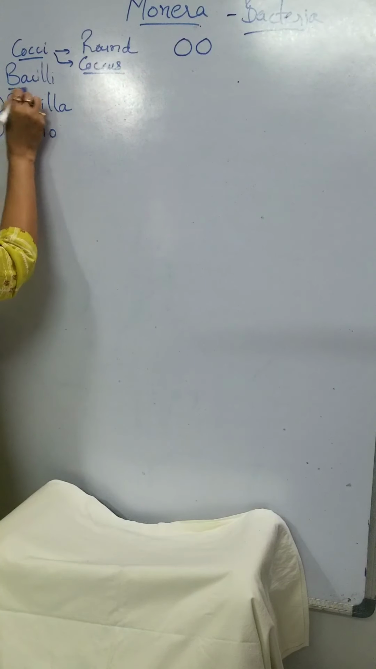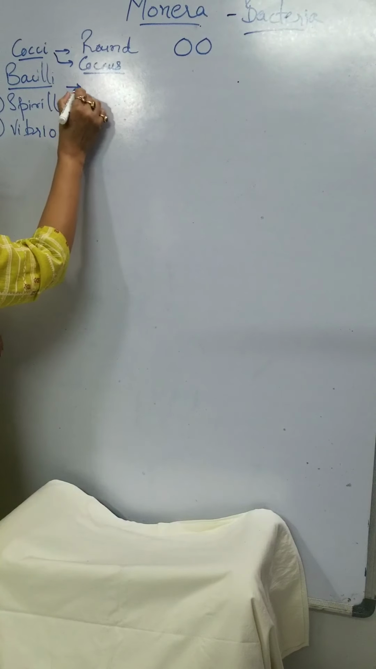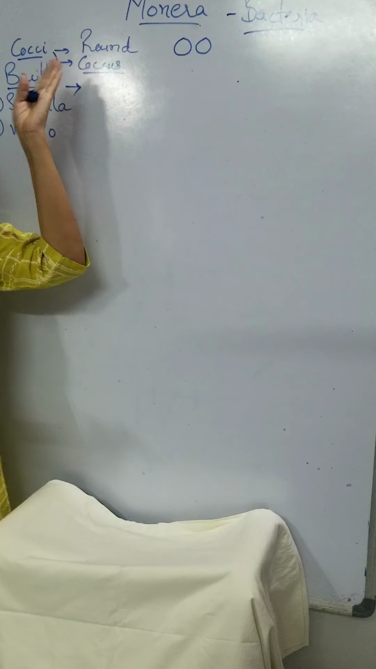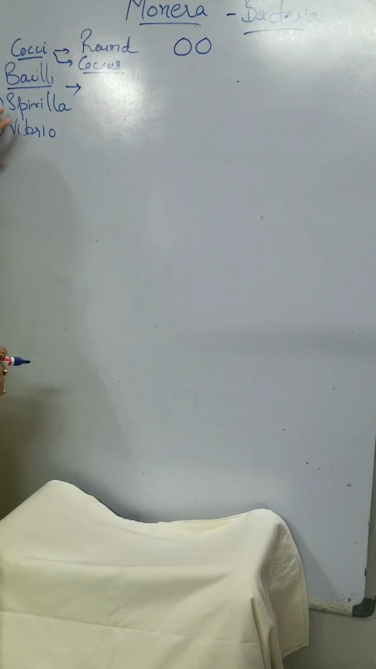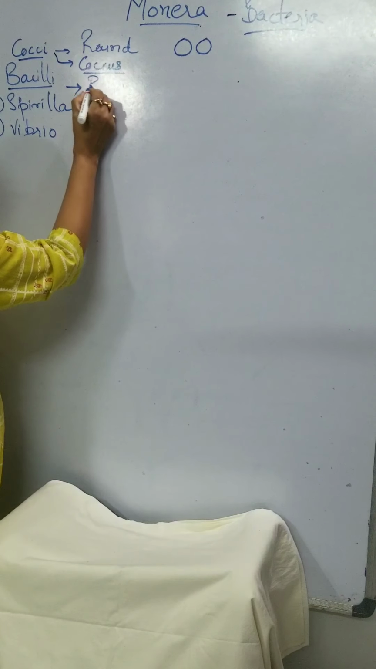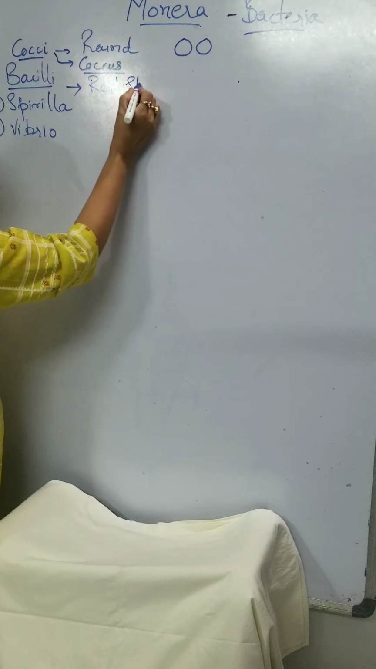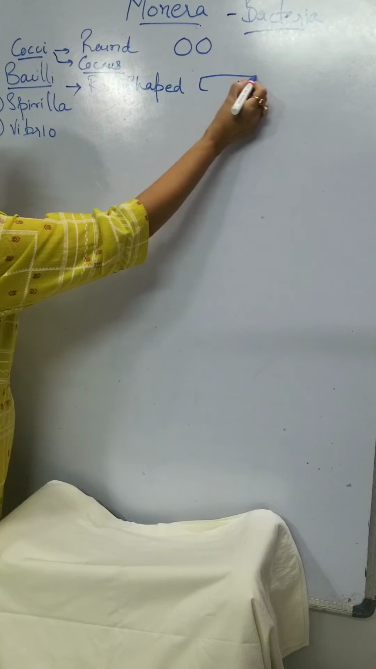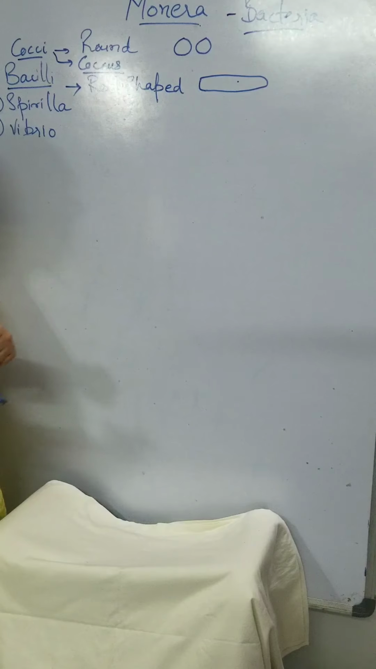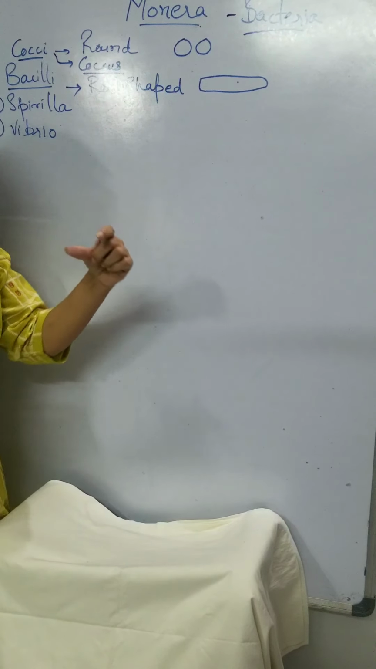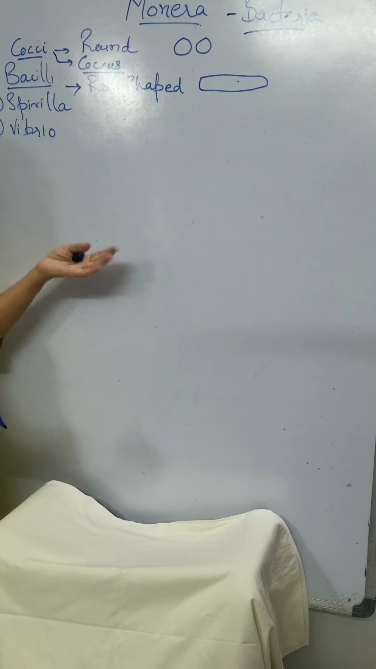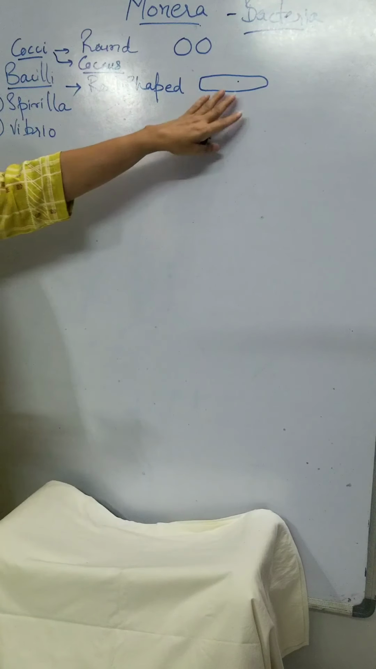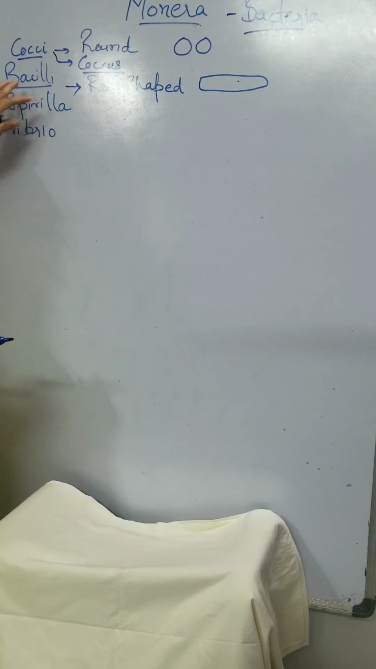Now we come to bacilli. An example of this can be streptococcus. Bacilli are rod shaped bacteria, like this. They have a long tubular structure like a rod. Those types of bacteria which have this type of structure are known as bacilli. The singular is known as bacillus.